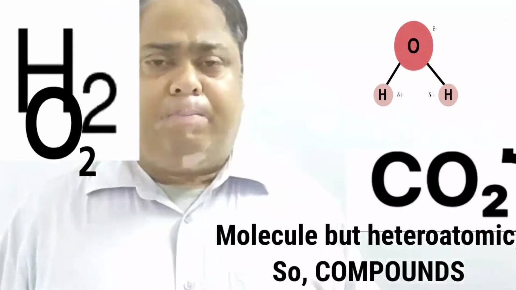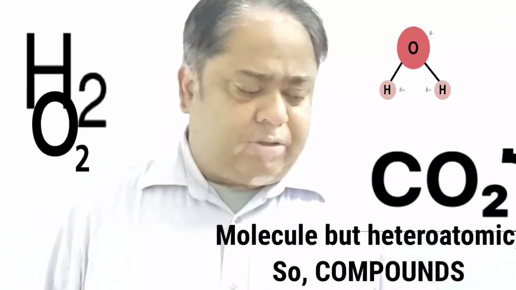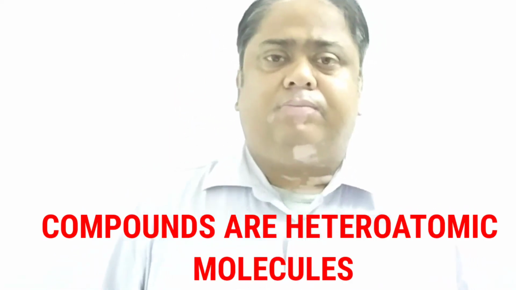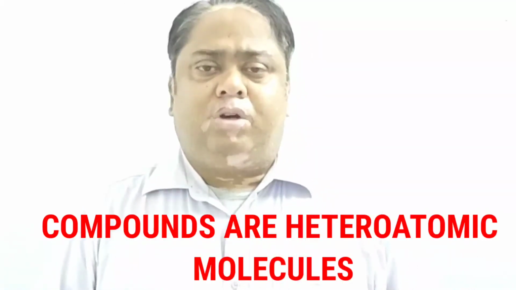Homoatomic molecules, that means if the atoms in the molecule are the same, then we call it only a molecule. But if the atoms are different, then we call it a compound. So compounds are heteroatomic molecules. If you see the same type of atoms in a molecule, you call it a molecule. But if more than one type of atom is there, then we call it a compound.